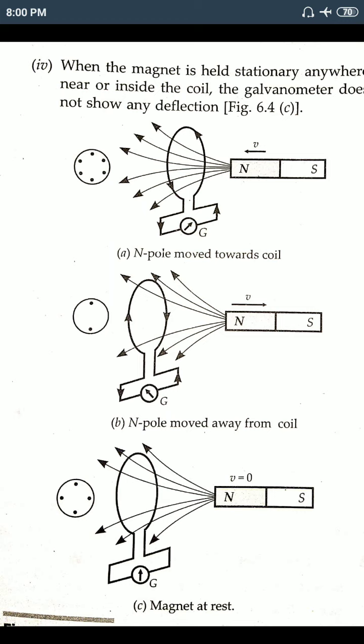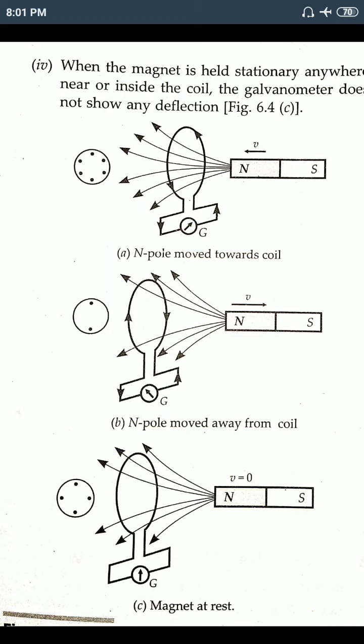Now in the second figure, the bar magnet moves far away from the coil. When it moves far away, the magnetic flux linked with the coil changes, but this time it decreases. Fewer magnetic field lines pass through this coil, but it still changes.